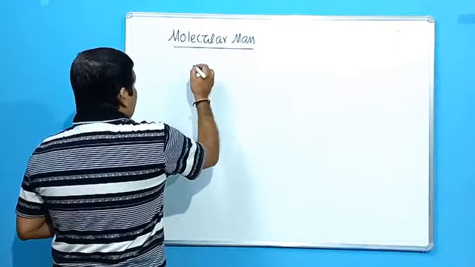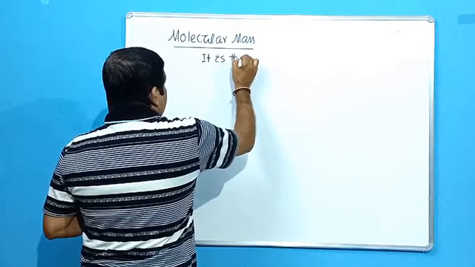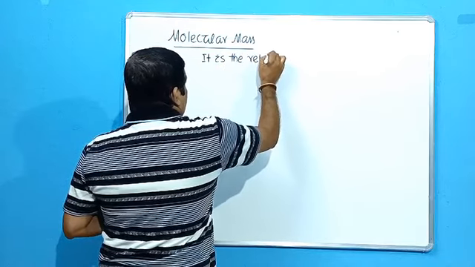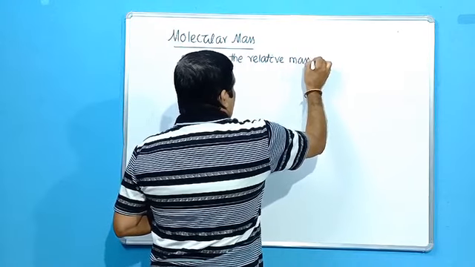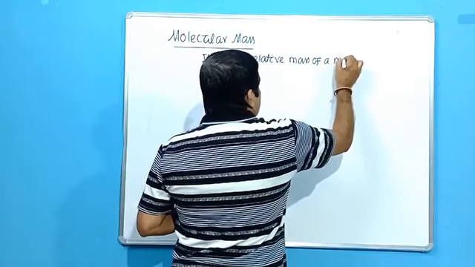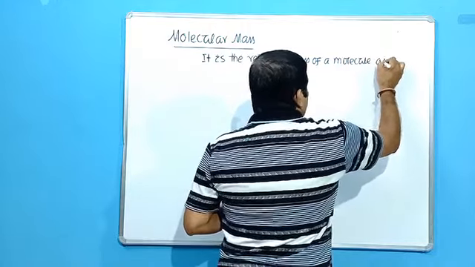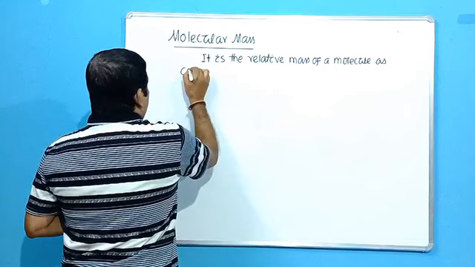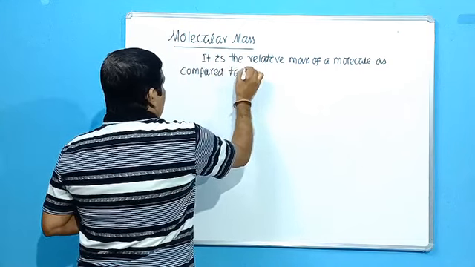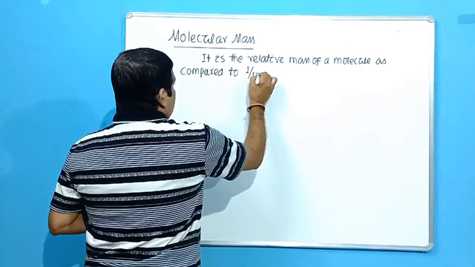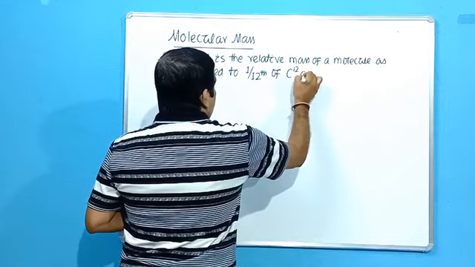So how to define molecular mass? It is the relative mass of a molecule as compared to 1/12 of a C12 atom.